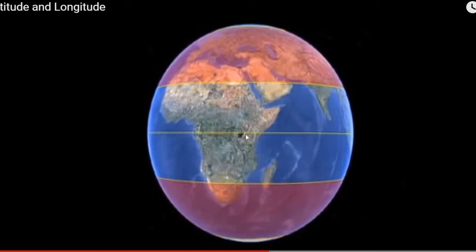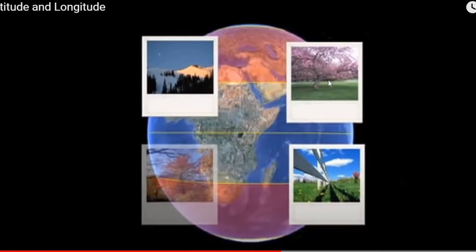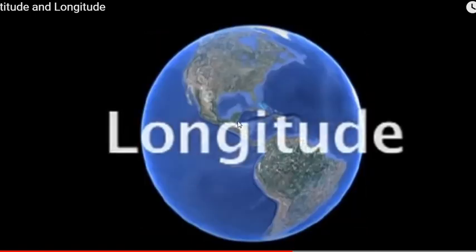These regions have four distinct seasons, where snow will be there, dense forest will be there, and some other season will be there, right?